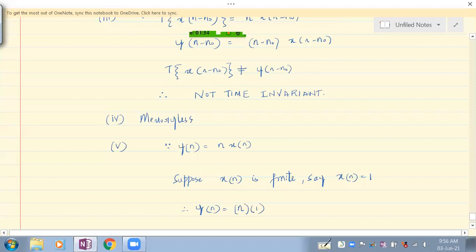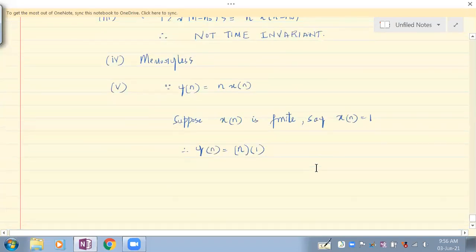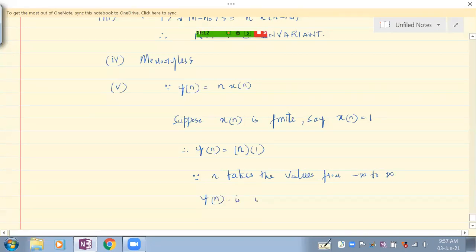What is n? Since n takes values from minus infinity to infinity, it can take infinite value also. So y of n is unbounded.